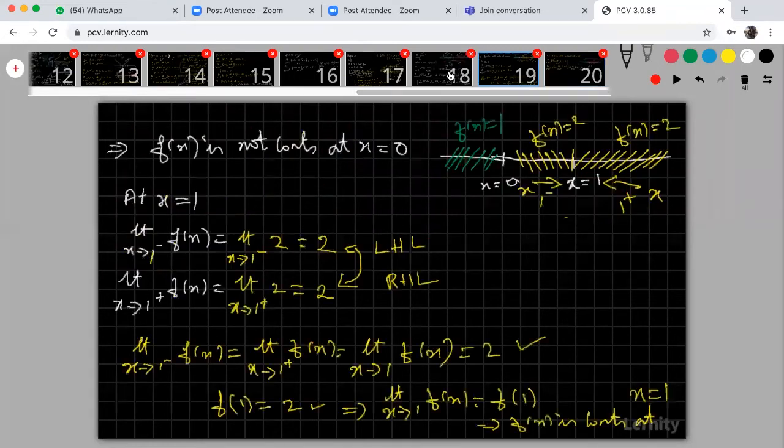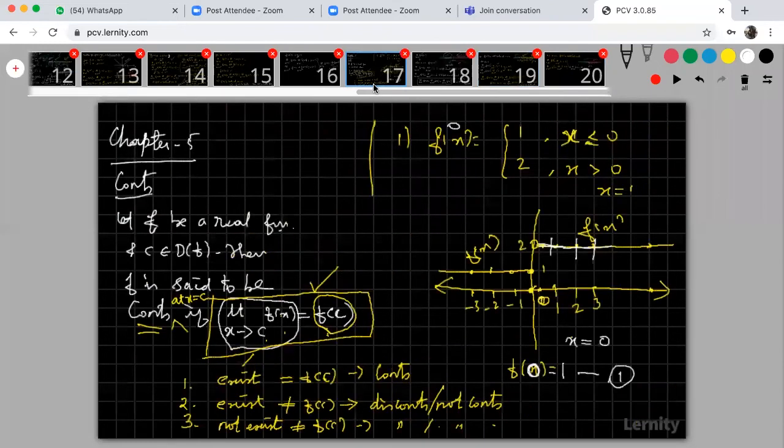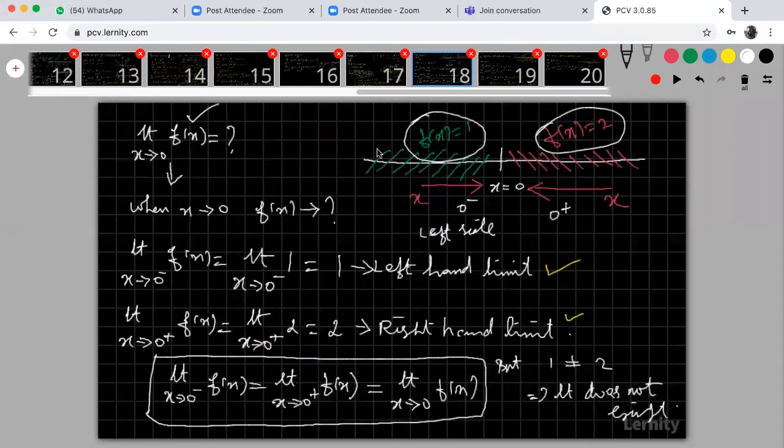Why, sir? Here my f of x is same. But look at the previous case, when x tends to 0. When I take 0 minus, this is my f of x; 0 plus, this is my f of x. My f of x is different. Below 0, I have one f of x; above 0, I have another different f of x function value. These two functions are different. Therefore, I apply left hand limit, right hand limit, finding separately. Here I apply f of x is 1, here I apply f of x is 2.